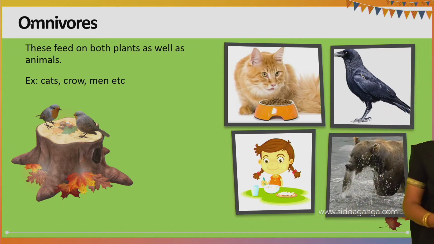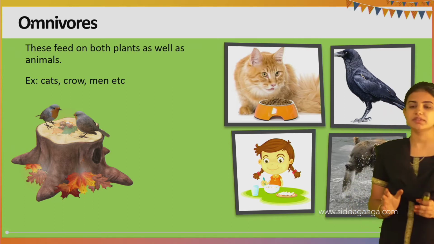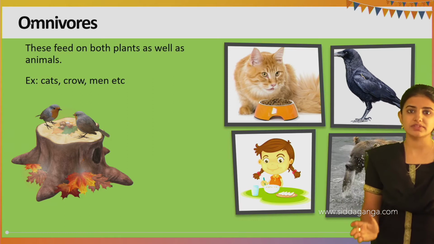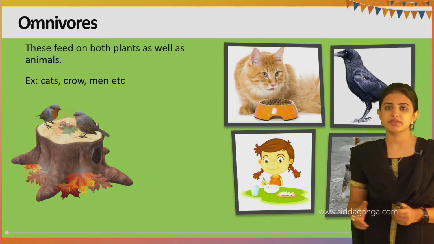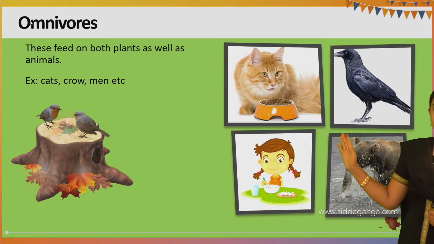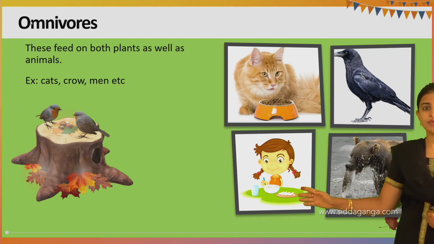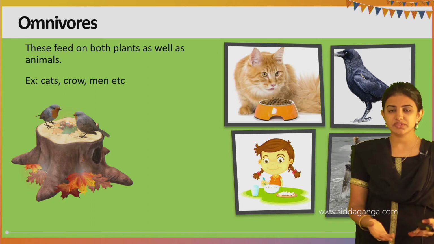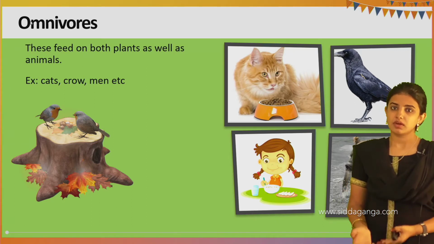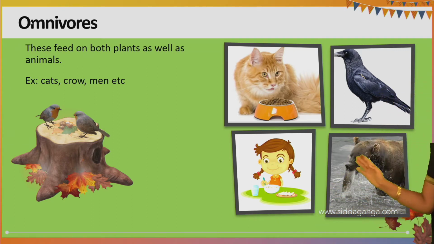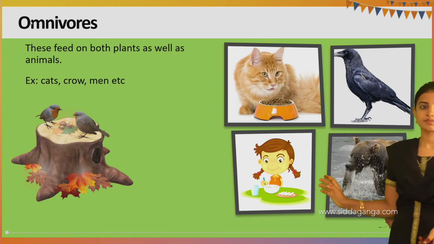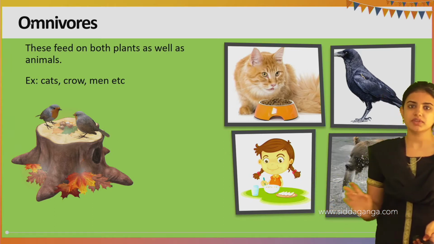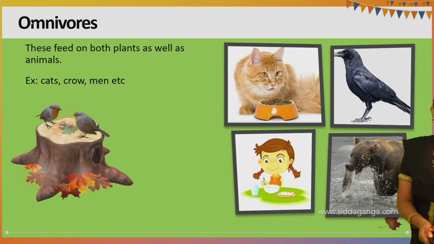See, the next one is the omnivore animal. Omnivore animals feed on both plants as well as animal products, and these may include the cat, crow, and even human beings. Human beings eat food items like plants as well as non-veg items. See, even the bear also. These are examples of omnivore animals.